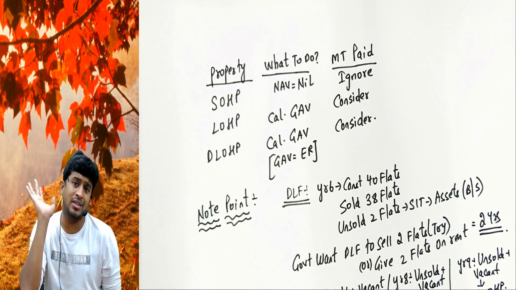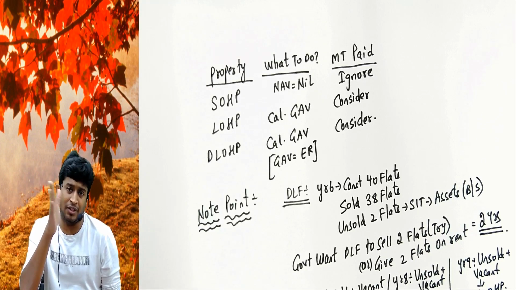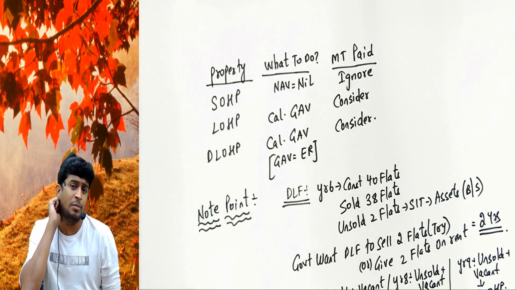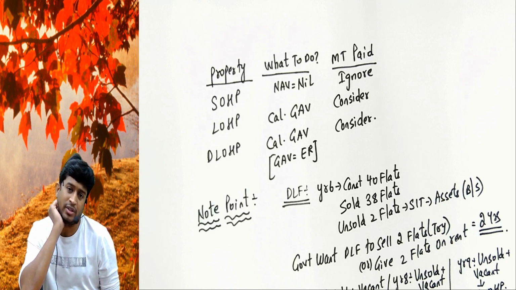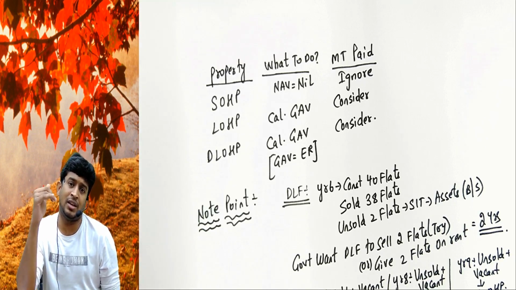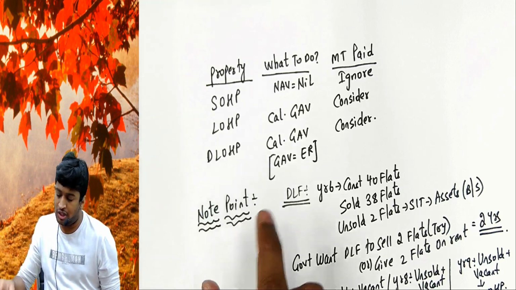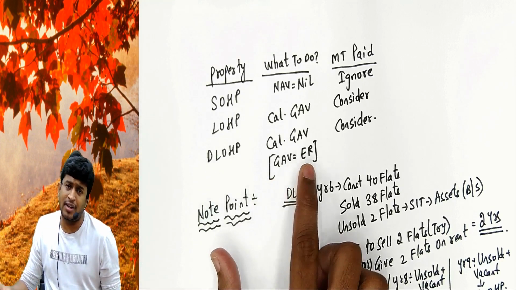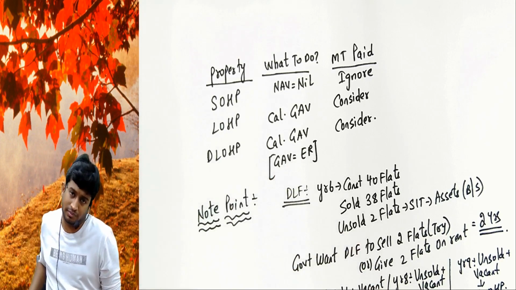If you are doing nonsense, then after the completion of 2 years, from next year onwards, we'll treat that as deemed to be let out property, and you have to pay tax on the flat, as if the property is given on rent basis, and your GAV will be the expected rent and the pro forma will follow.